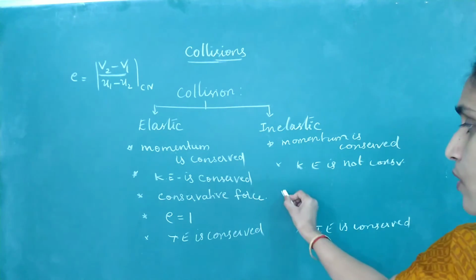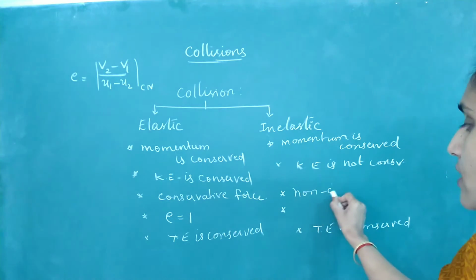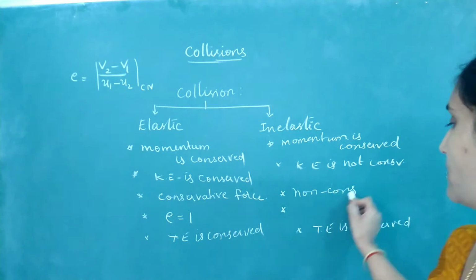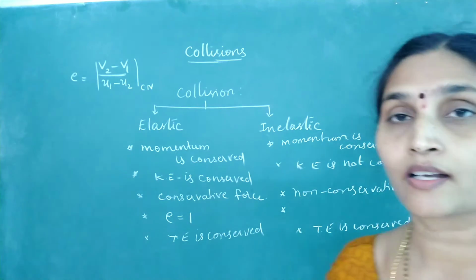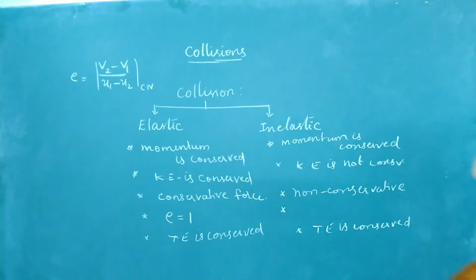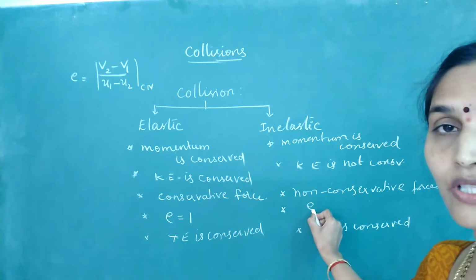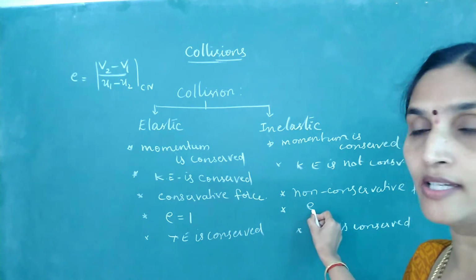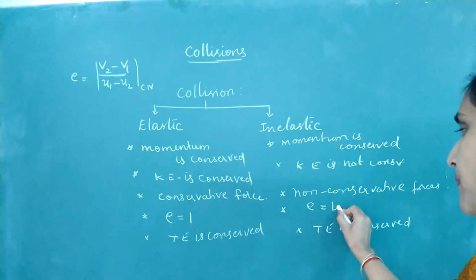Then coming to inelastic collision, there are some non-conservative forces acting on it. In elastic collision, only conservative forces act. If there is dissipation of energy, then there is a non-conservative force involved in the collision. Coming to the coefficient of restitution, if the collision is perfectly inelastic, then the value of e is equal to 0.